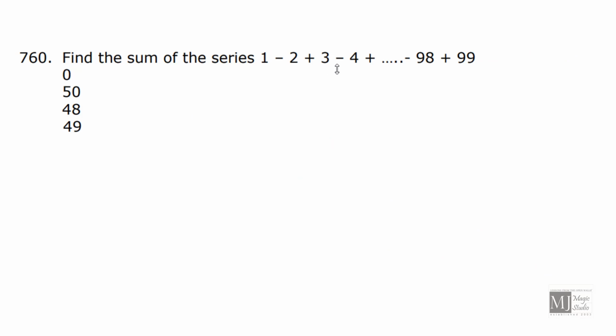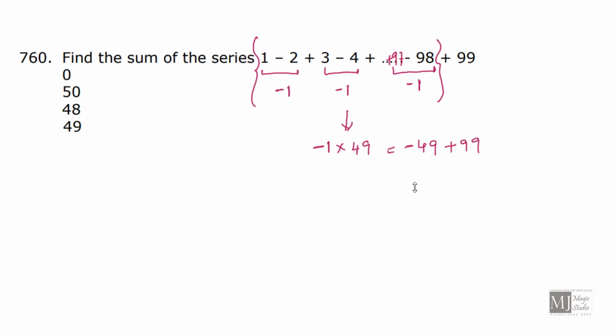What is the sum of the series 1 minus 2 plus 3 minus 4 till minus 98 and plus 99? Okay, if I make pairs of 2, the sum of this particular pair would be minus 1. Next pair also would be minus 1. So the last pair, 97, 98, that is also minus 1. So how many pairs do I have in this? 2 represents 1 pair, 4 represents 2 pairs, that means 98 represents 98 by 2, 49 pairs. So the total of this would be minus 1 into 49, that is minus 49. Now I add 99 to it, so total becomes 50.